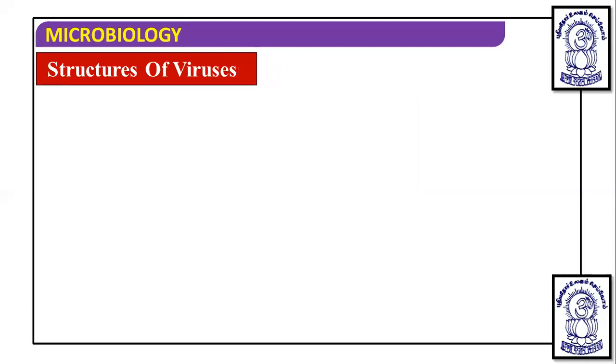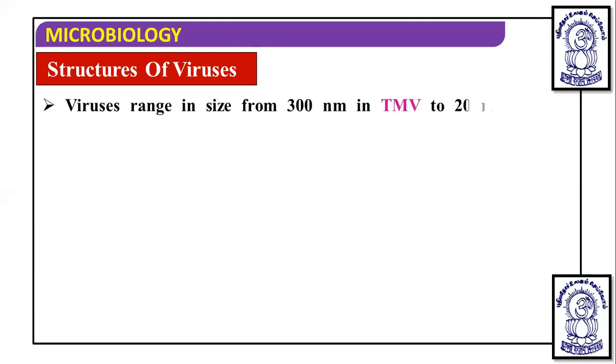After classification of the AIDS virus, we talk about the structure of virus, and the range of size is 300 nanometer for TMV, 20 nanometer for parvovirus.